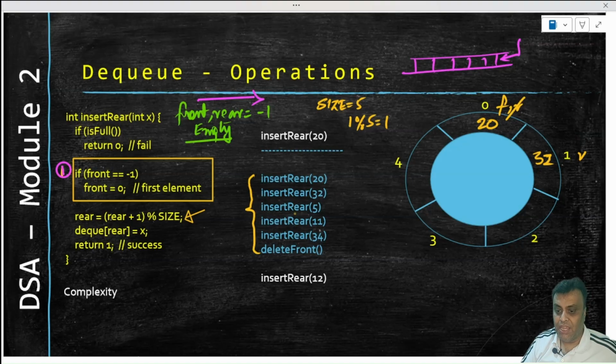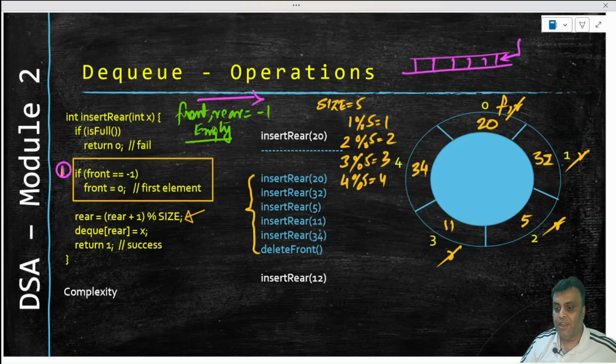Now we say insert rear 5. So 5 comes here. Rear moves here, because now rear becomes 2. 2 modulo 5 is equal to 2. Then we say insert rear 11. Rear moves from here to here, because 3 modulo 5 is equal to 3. And then we say insert rear 34. Now we have 4 modulo 5 equal to 4, and rear moves here. So rear is right now at 34.